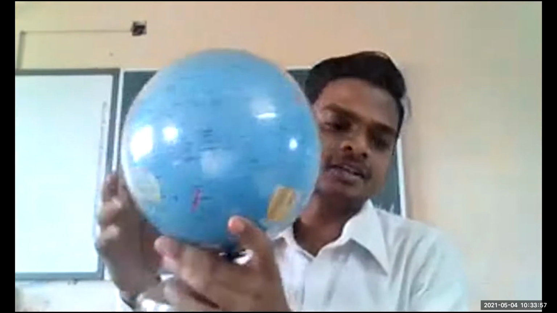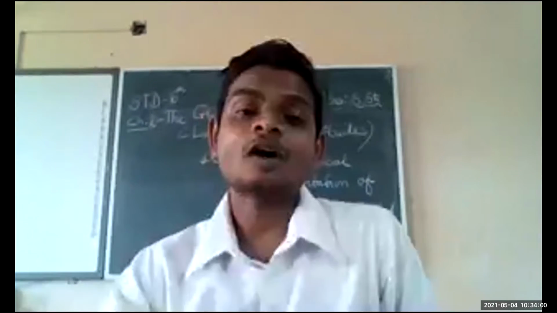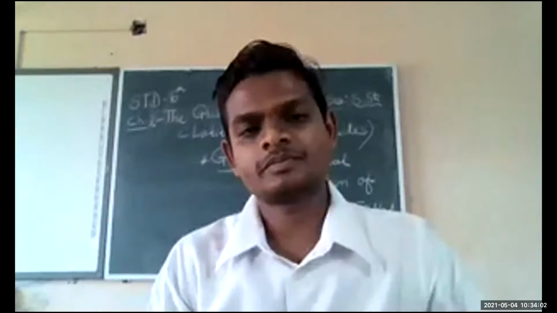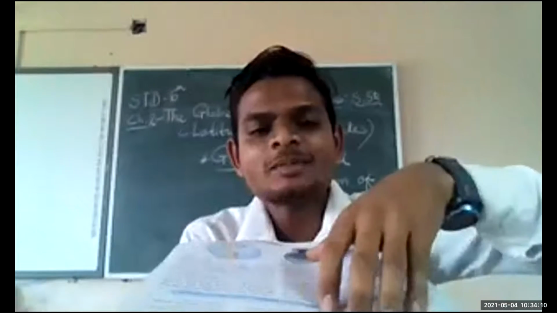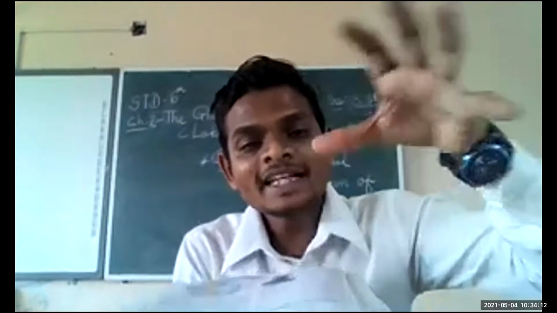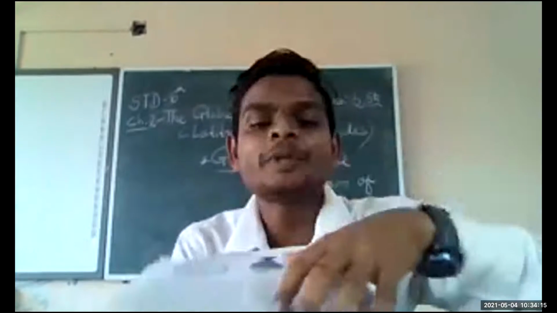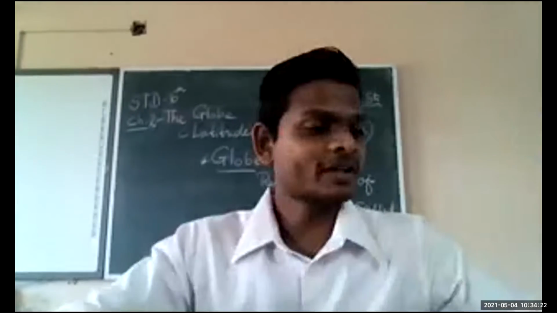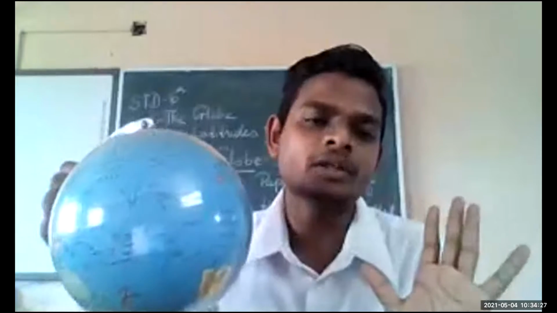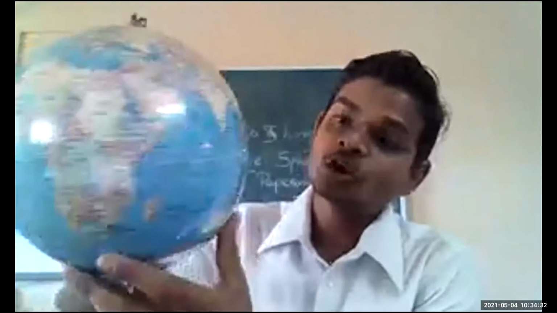Suppose this is the map of the world. In this map, you are not able to see the shape of the earth. It will be flat. But with the help of the globe, you can understand where things actually are: the different states, different countries, the locations.